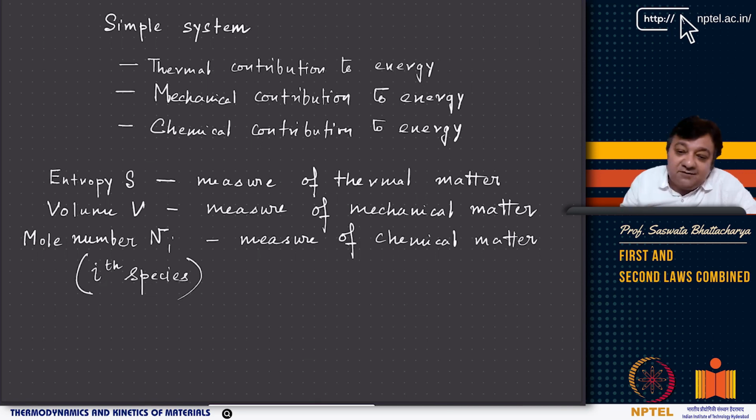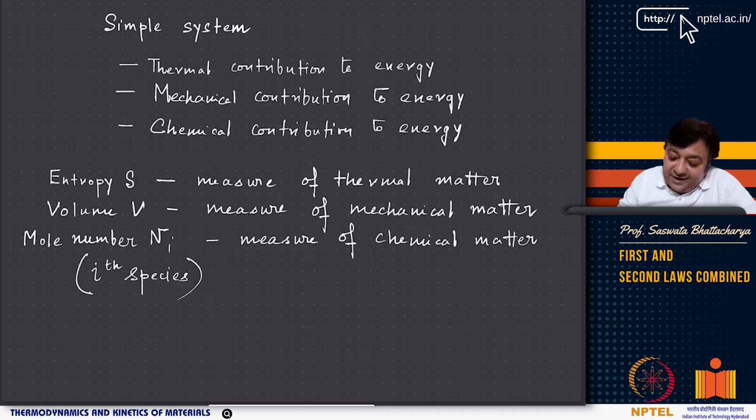So it can be a multi-component system. We can have species 1, 2, 3, or A, B, C, and each of these can have some mole numbers, right? Mole number is the number of moles or amount of species, and that number of moles of a certain species i is basically the measure of chemical matter contributed by species i, right? So the mole number is the measure of chemical matter. Volume is the measure of mechanical matter, and entropy is the measure of thermal matter, right?